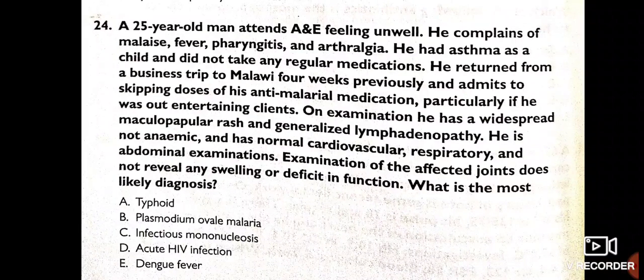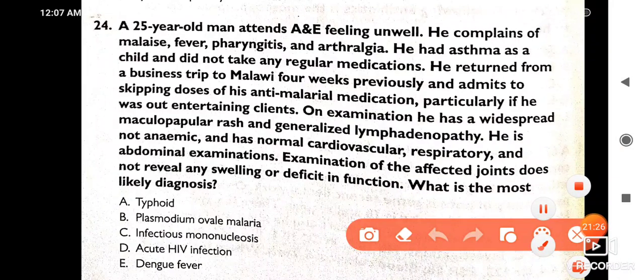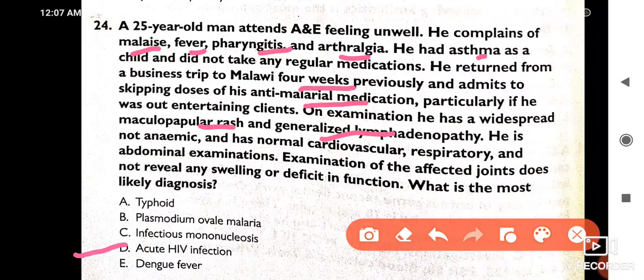What is the most likely diagnosis? So guys, think once again. I will give you some clues here. Malaise, fever, pharyngitis, arthralgia complaints. Asthma, not taking any medication. Malawi 4 weeks previously. Skipping anti-malarial medication. Maculopapular rash, generalized lymphadenopathy. Affected joint does not reveal any swelling or deficit in function. So this is a case of acute HIV infection.